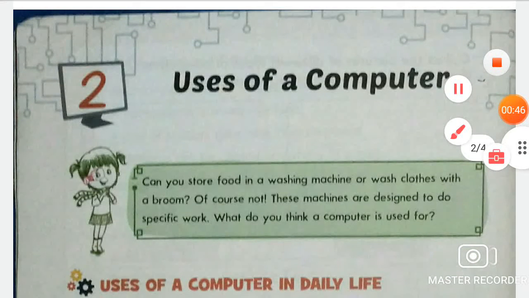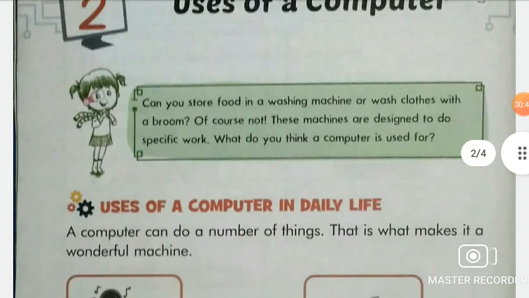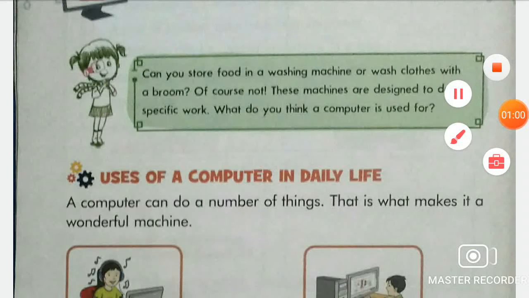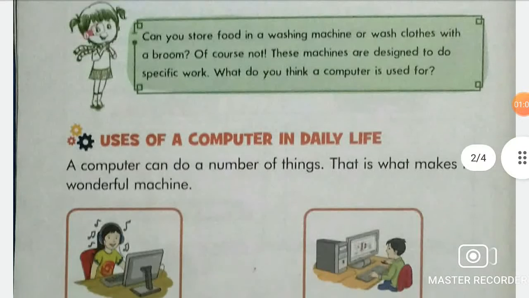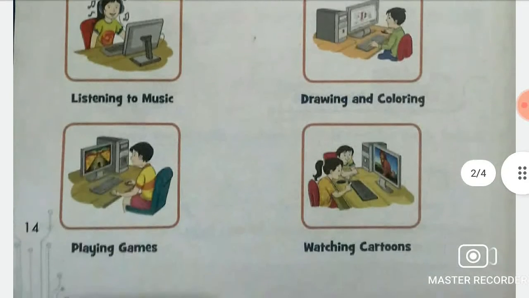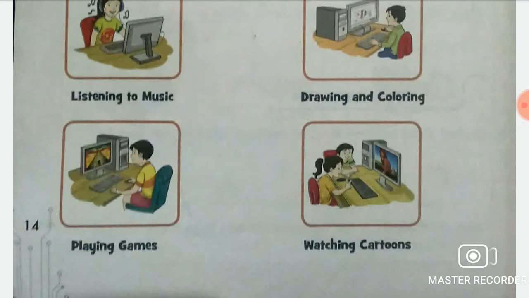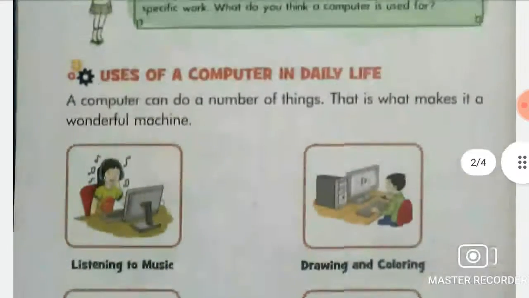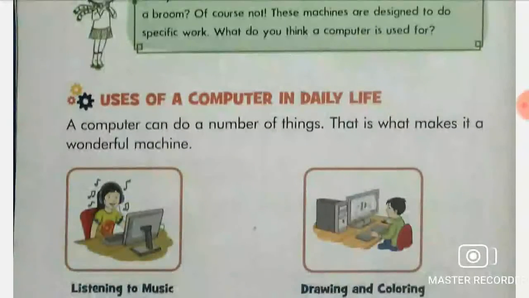So what we had learned yesterday, students, we learned the uses of computer in daily life. So what we can do on a computer, the different tasks that we can do on a computer, we had learned about. So tell me the task names that we can do on a computer. We can listen to music on a computer, we can draw and color on a computer, we can play games on a computer, we can watch cartoons on a computer, we can type a document on it, we can look for information on a computer. Okay, so we can do so many things on a computer, and a computer can do a number of things.